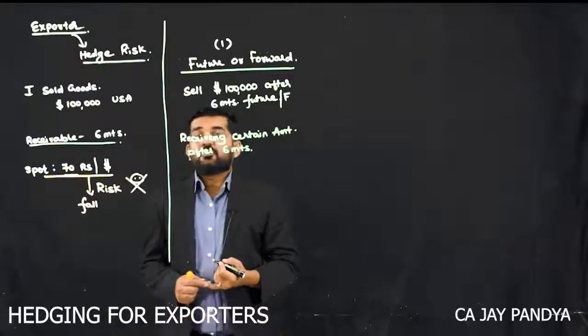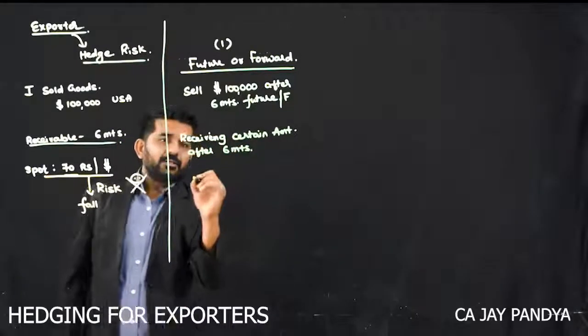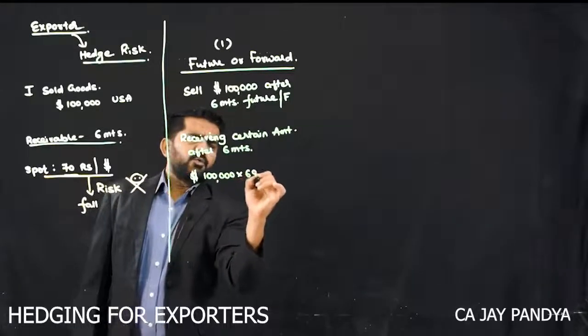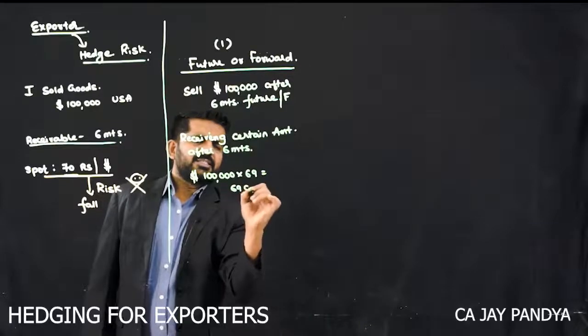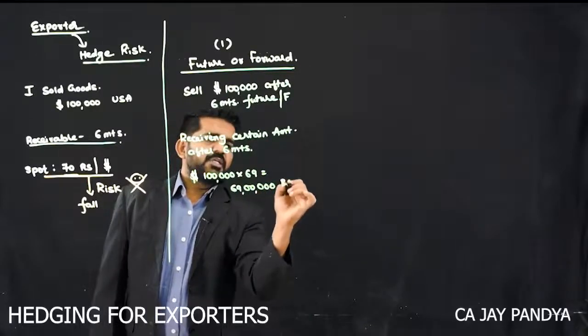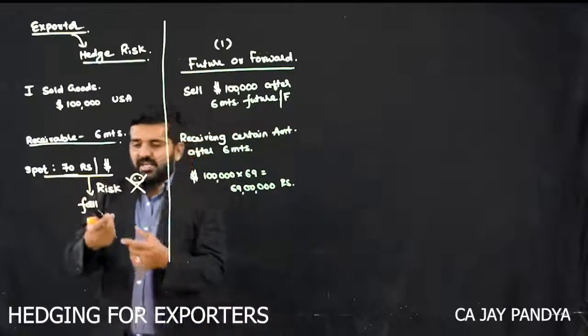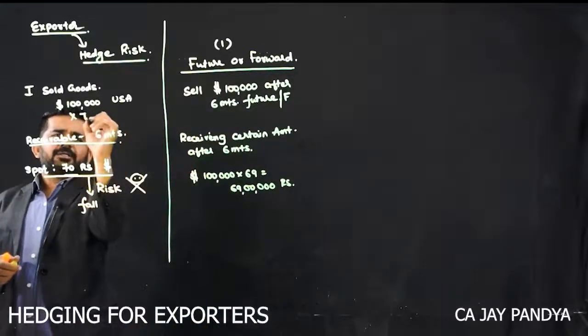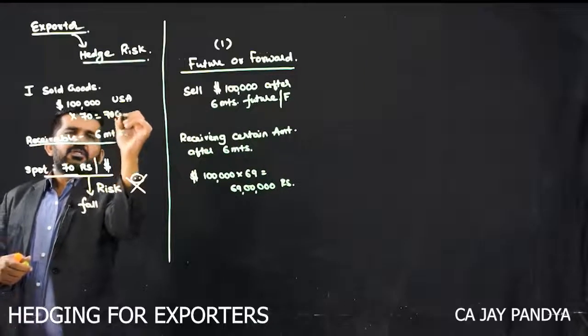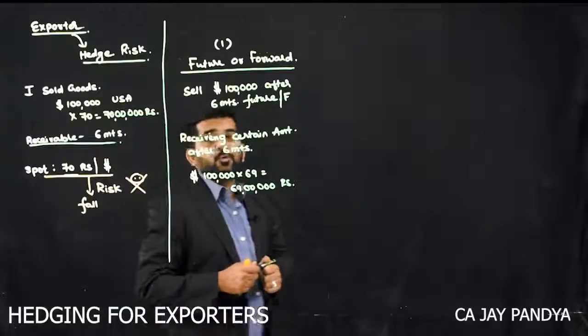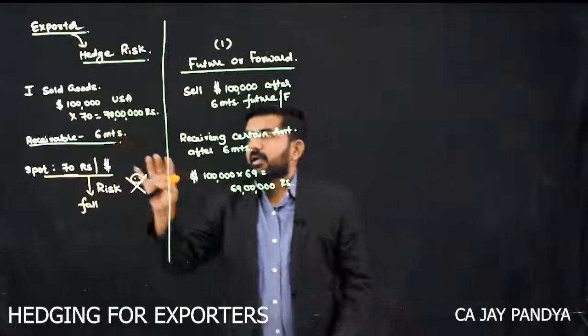Say 6 months forward is available at 69. $1 lakh into 69, that is 69 lakhs rupees will be my certain amount. You will say, sir, it is less than 70 lakhs. So first, I was going to get 70 lakhs rupees. Point number one, I was never going to get 70 lakhs rupees.